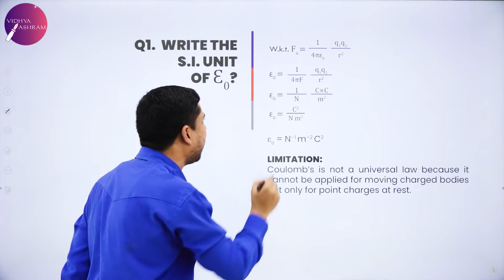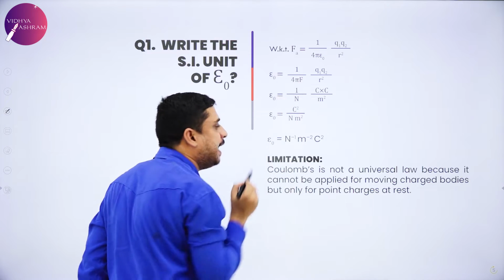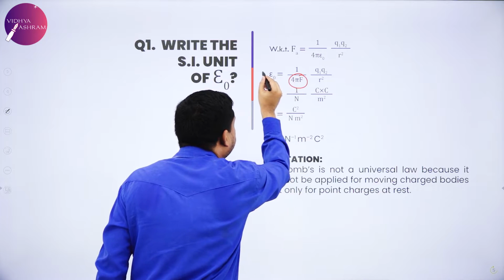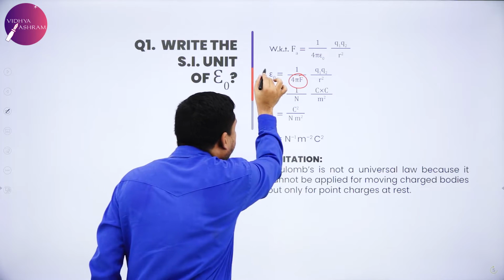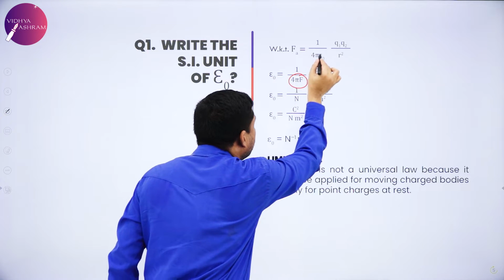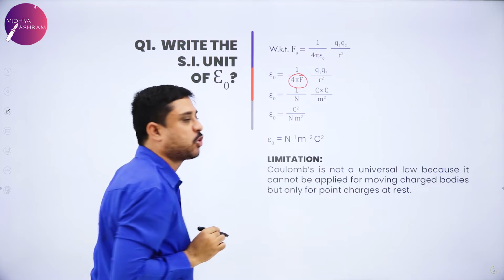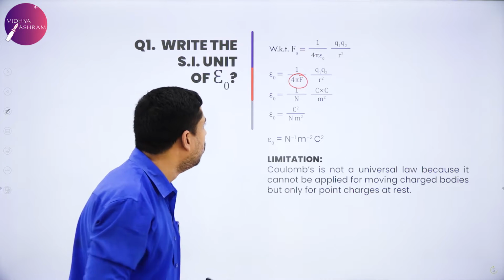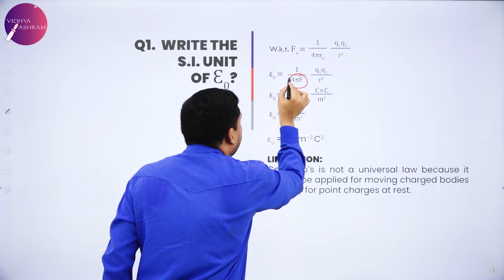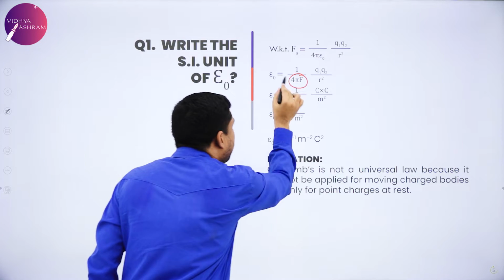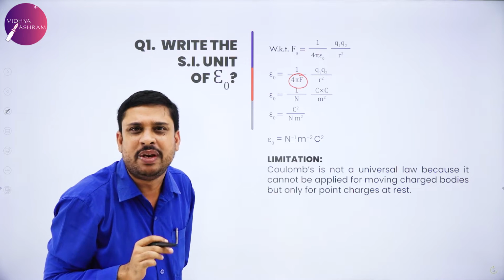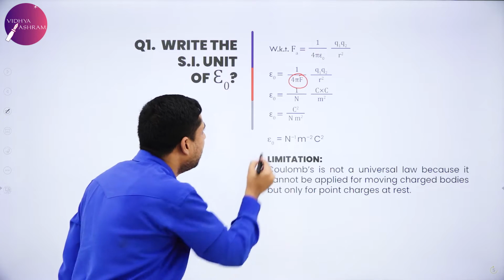So on rearrangement, epsilon naught equals 1 divided by 4 pi F, times Q1 Q2 by R square. Now we write the units. 1 divided by 4 pi is a number. It doesn't have any unit, it is a scalar.